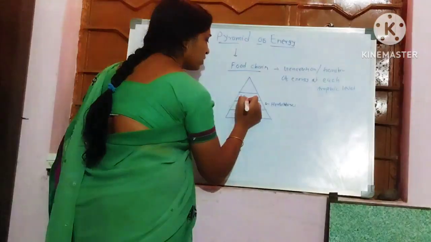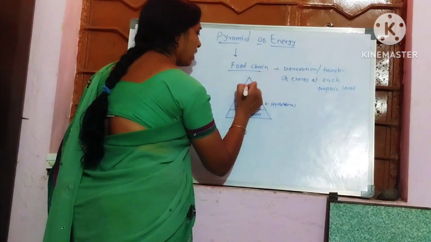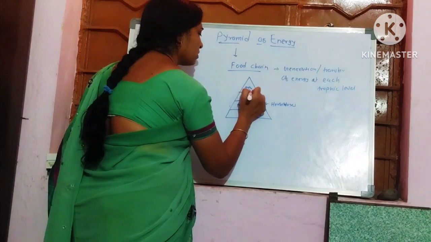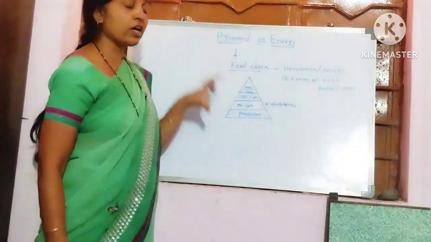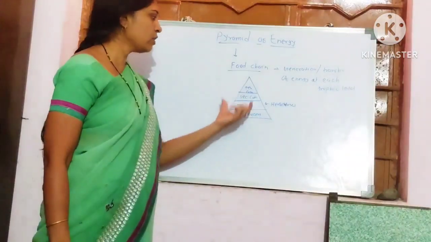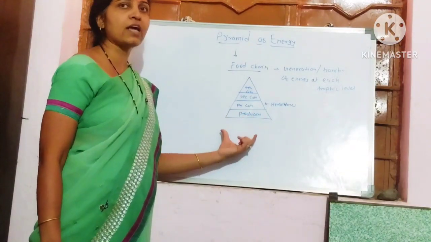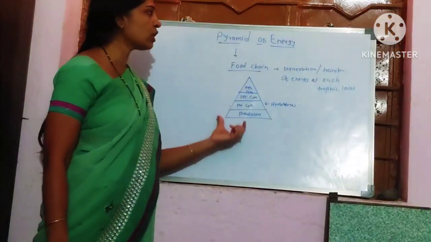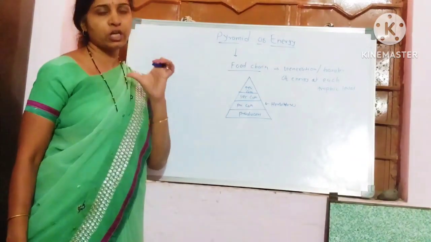Then the secondary consumers, and then the tertiary consumers. So whenever we arrange the organisms present within the food chain, this graphical representation has a shape like that of a pyramid. Due to that we call it an ecological pyramid.